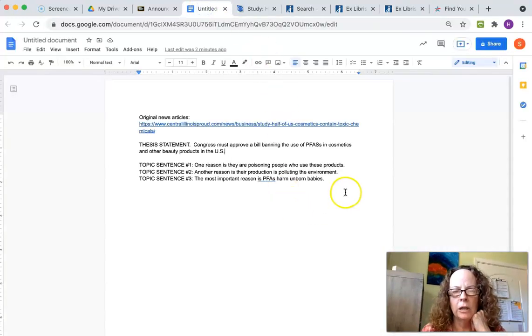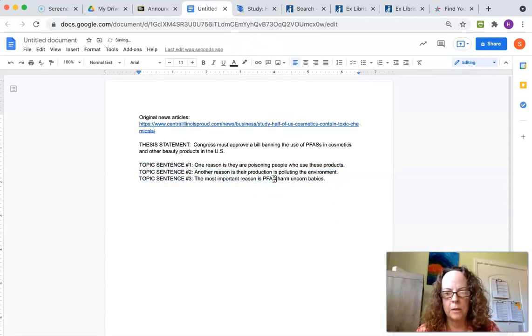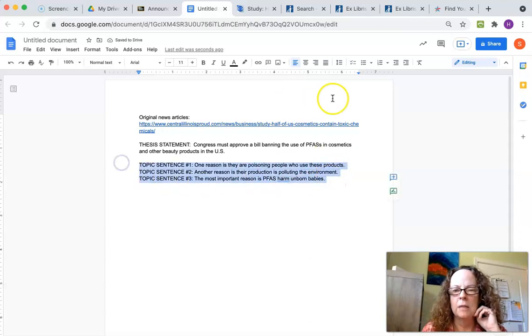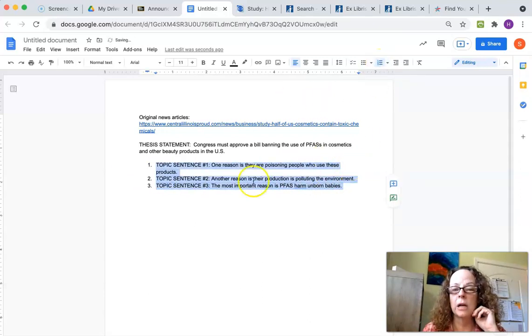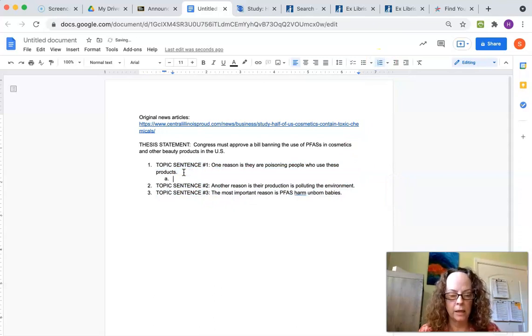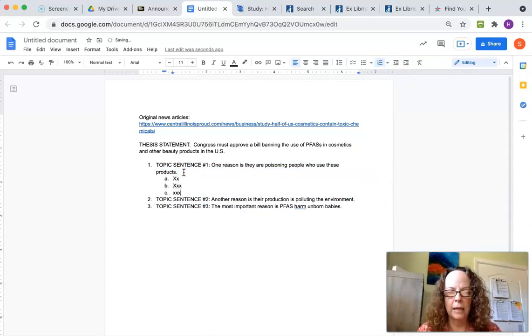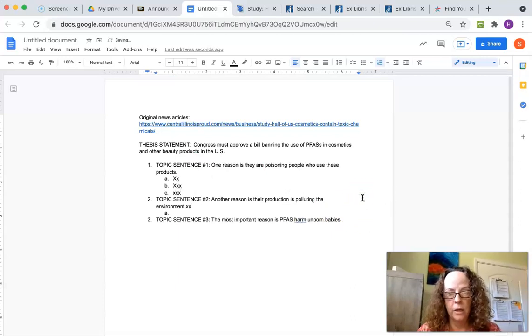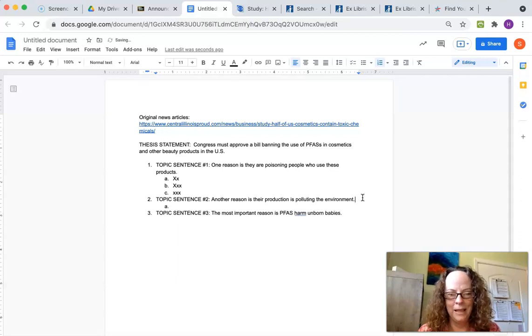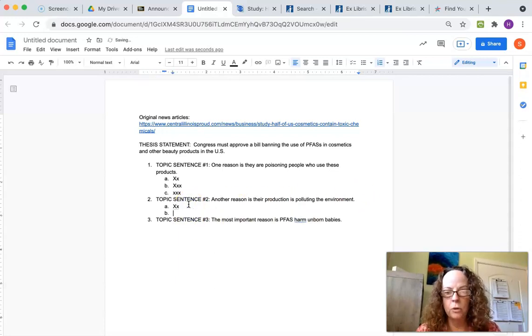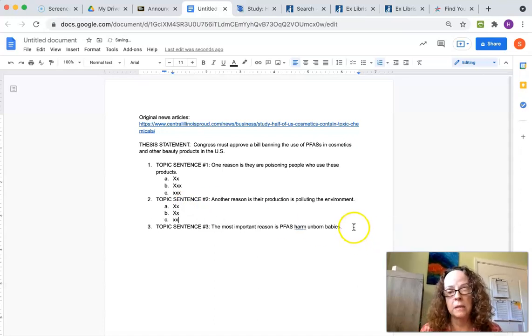So I'm going to go back to my argument. One thing I like to do is, oops, that needs to be capital S. I'm going to actually take these and make an outline form. This is just so that I can keep track of what I have and what I don't have. As I'm tabbing over and putting little X's here, I'm reminding myself, Sherry, you don't have any short quotes yet. So, Sherry, you need to get at least 2 to 3 short quotes for each of these reasons. If I don't find any short quotes, it probably means I need to rewrite that reason. And that's okay. That's where my instructor and the tutors come in to help me.